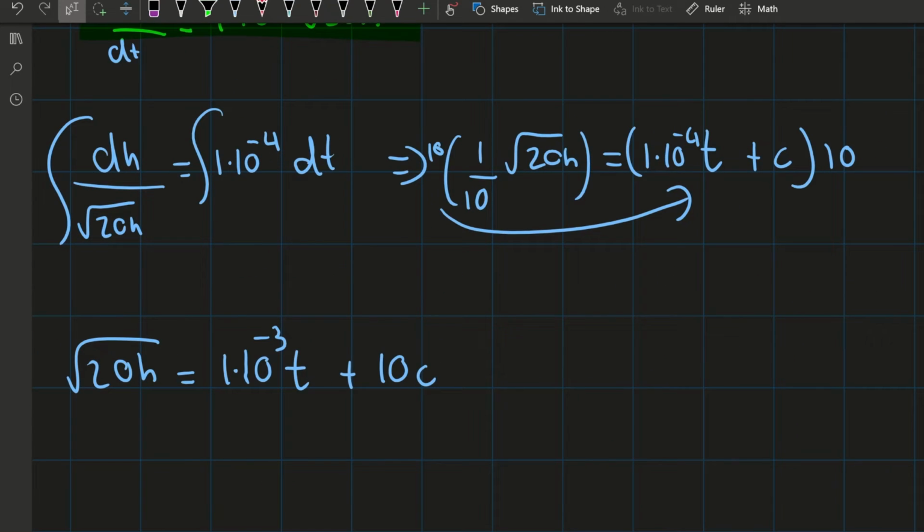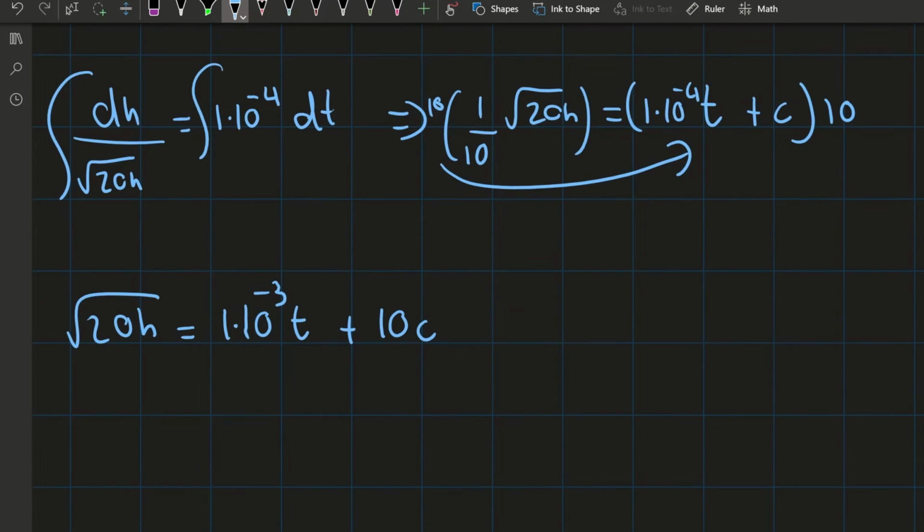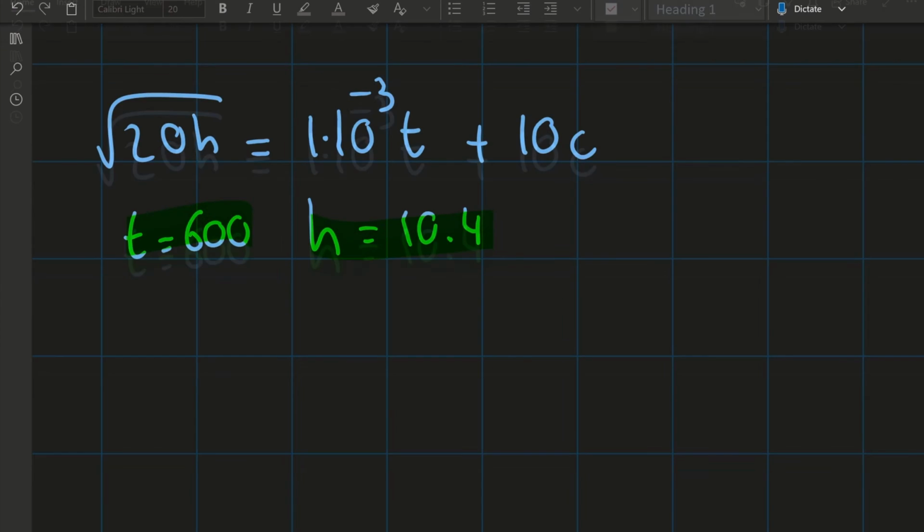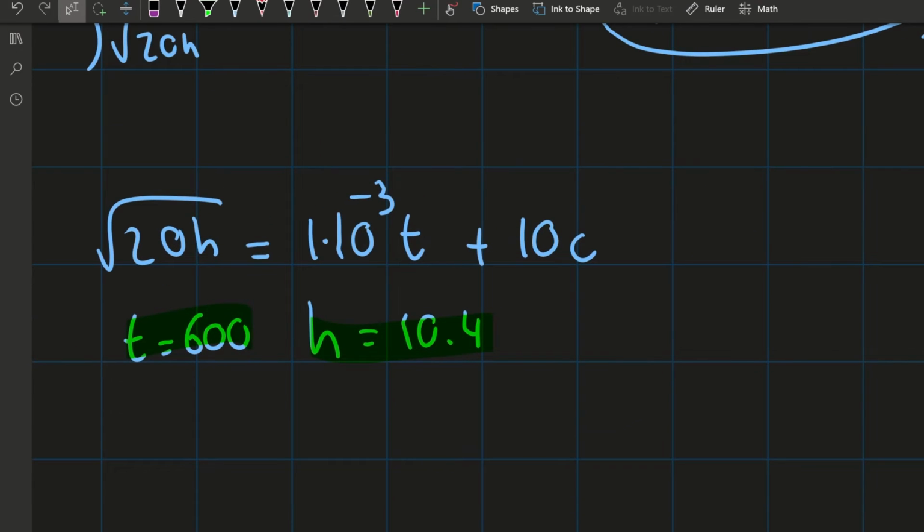Now that we have a fairly simple equation, we know that when t is 600, our height equals 10.4 at least.